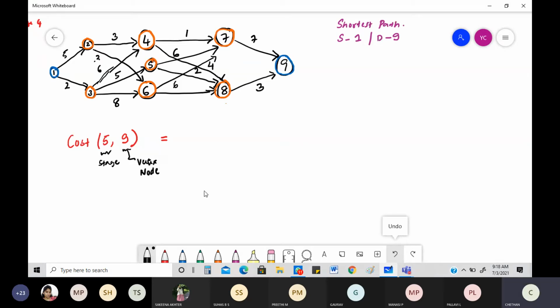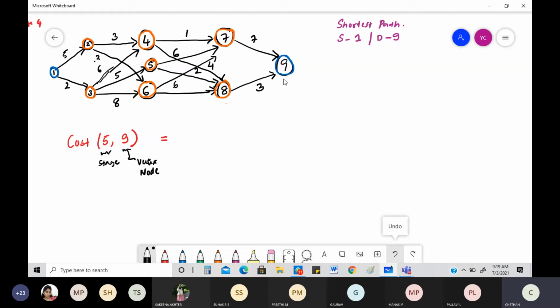See, in the program which I send, I would have written it as vertices or vertex. Maybe in some other textbook it will be called node. Both are the same. Don't be so silly as to think about what is node and what is vertex. Everything is the same. Okay, now you see the cost of fifth stage, node 9.